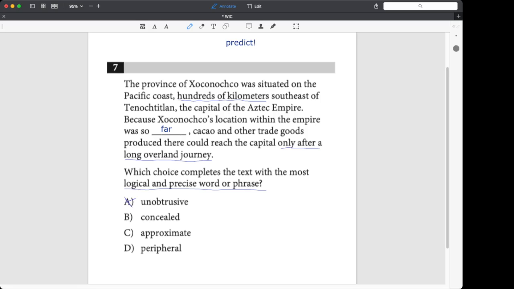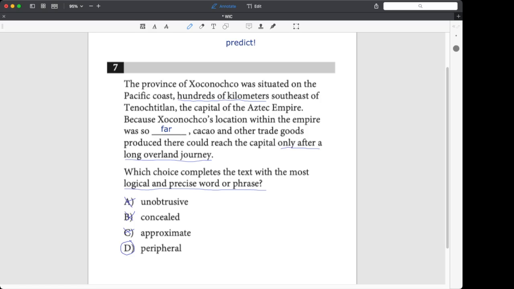Same thing with choice B. It might seem like this place is concealed because it's so far away and it's kind of hard to get there. But if we look at the clues again, if we need to, we can always look back at the text, the only clue we're getting is how far away it is from the capital. So concealed is adding in something that the text didn't say. What about approximate? That actually makes no sense at all to me. The location isn't approximate. It's like an exact location. It's just far. So approximate has nothing to do with it. What about peripheral? Peripheral, of course, by now we think is the right answer. And in fact, it is correct.